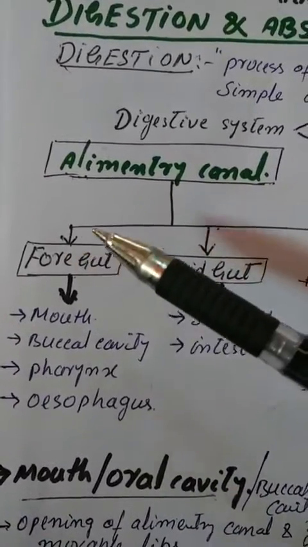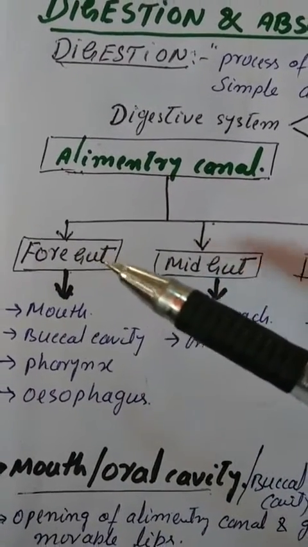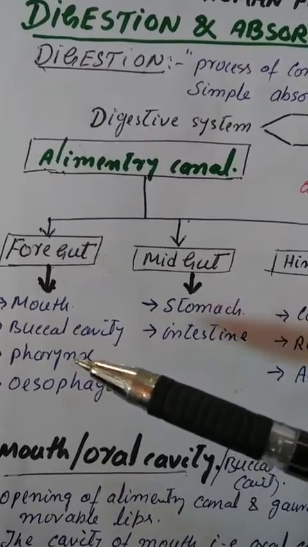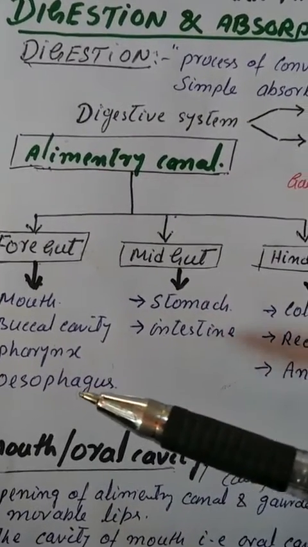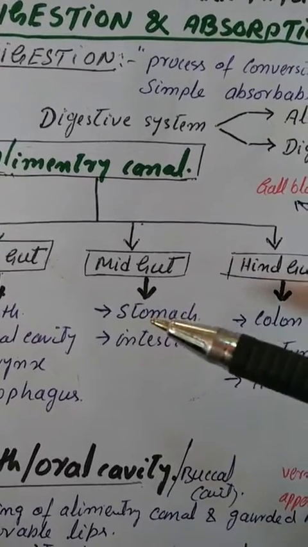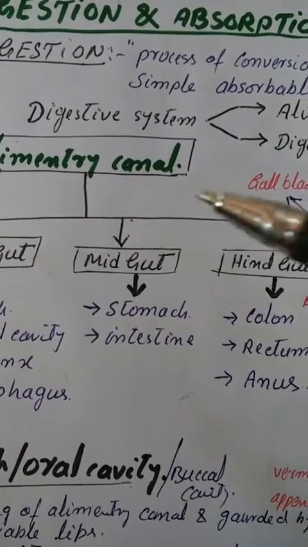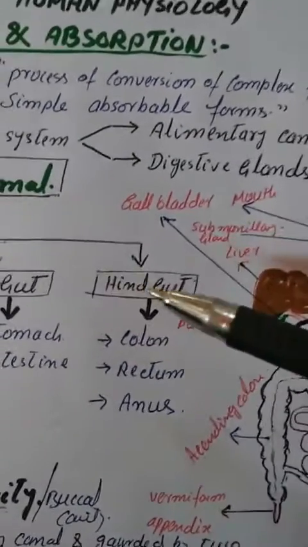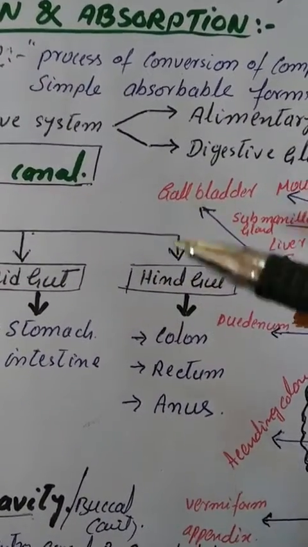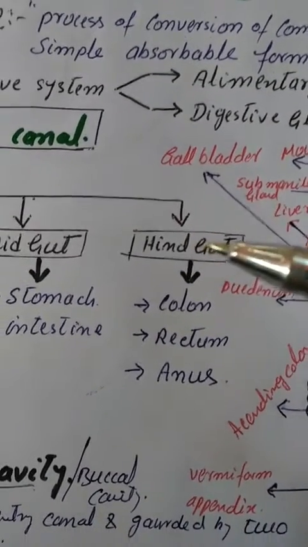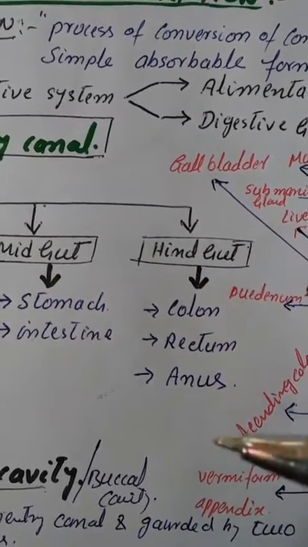The foregut or anterior part of the alimentary canal consists of mouth, buccal cavity, pharynx and esophagus, whereas the middle part of the alimentary canal, also called the midgut, consists of the stomach and intestine, while the last part or the hindgut of the alimentary canal consists of colon, rectum and anus.